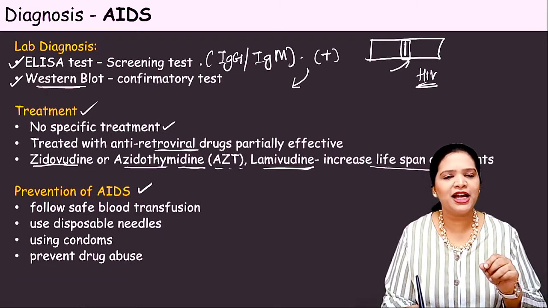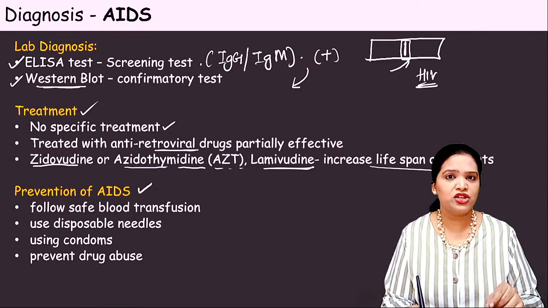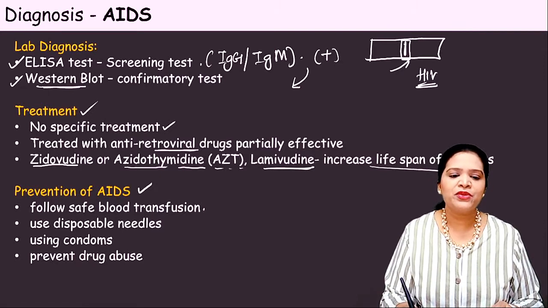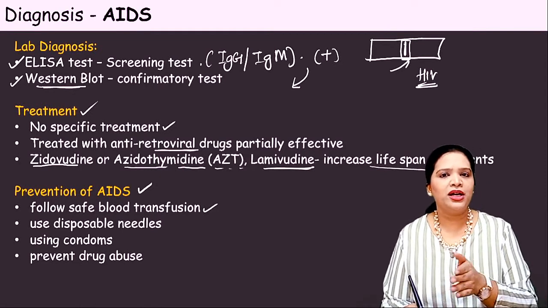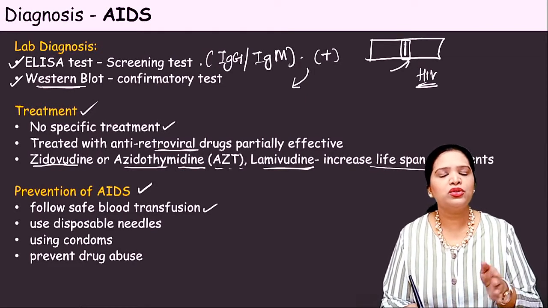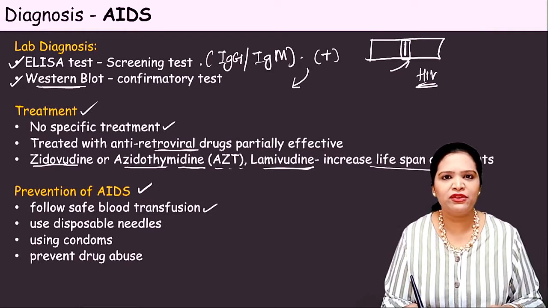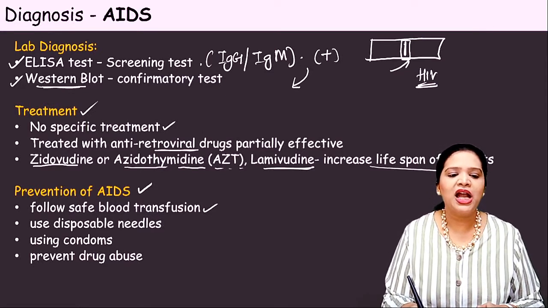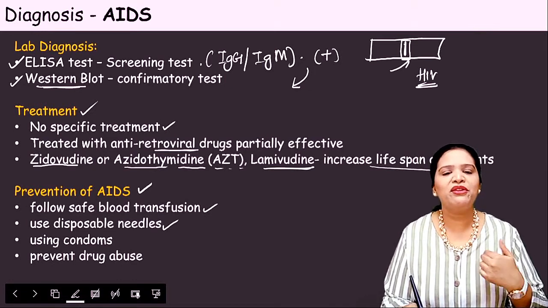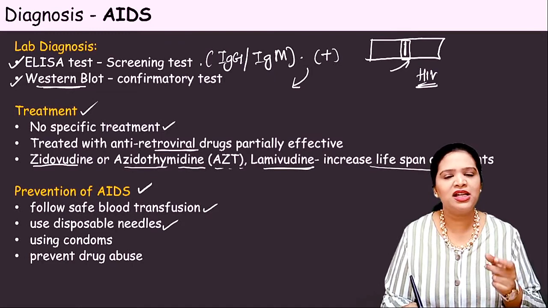Okay, right? So rather treatment, the important thing is prevention. Prevention is better than cure. So that is highly applicable in case of sexually transmitted infections. Okay, particularly AIDS. So follow safe blood transfusion. When we give blood to the patient, transfusion, so the donors will be screened for all the sexually transmitted or blood-borne infections like hepatitis, HIV, like this screening test.